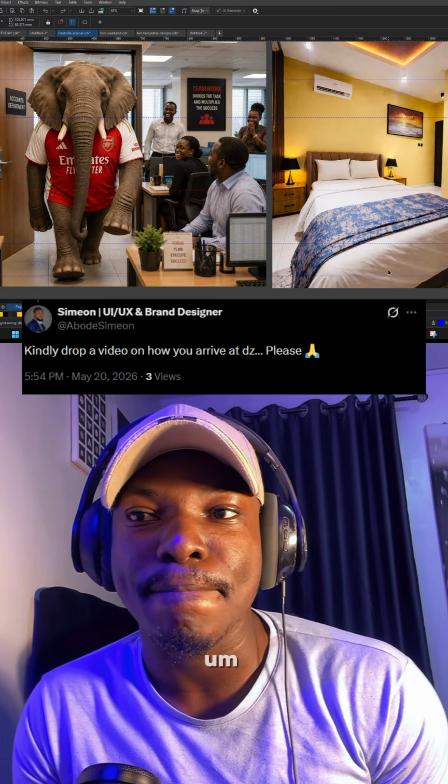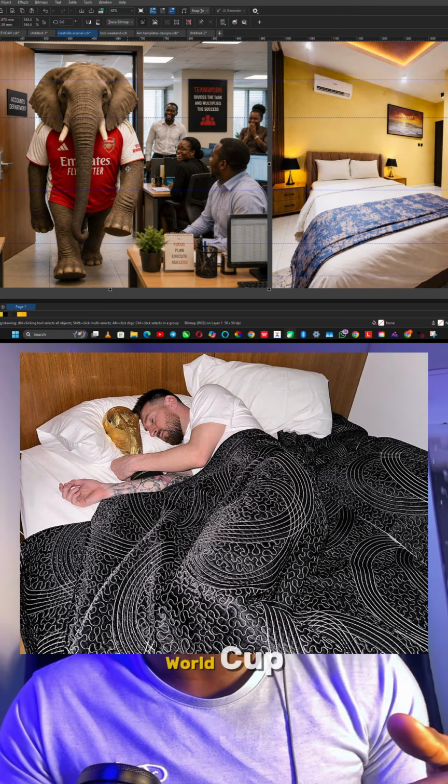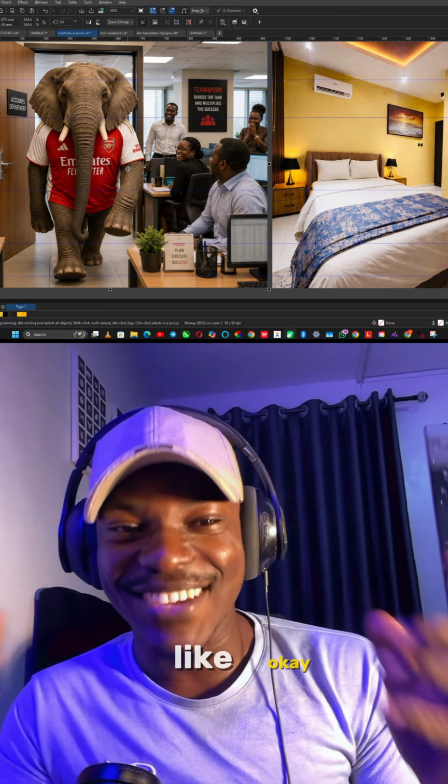If you remember, there's a picture of Messi when he won the World Cup. He went to the hotel the next day and he slept with the World Cup trophy. So I'm like, okay, let me do this too for Arsenal. The elephant is very significant to Arsenal, so let me use this elephant on the bed sleeping. So that was the idea. How to now execute is not a difficult thing. I know my ChatGPT is going to provide the final results for me.